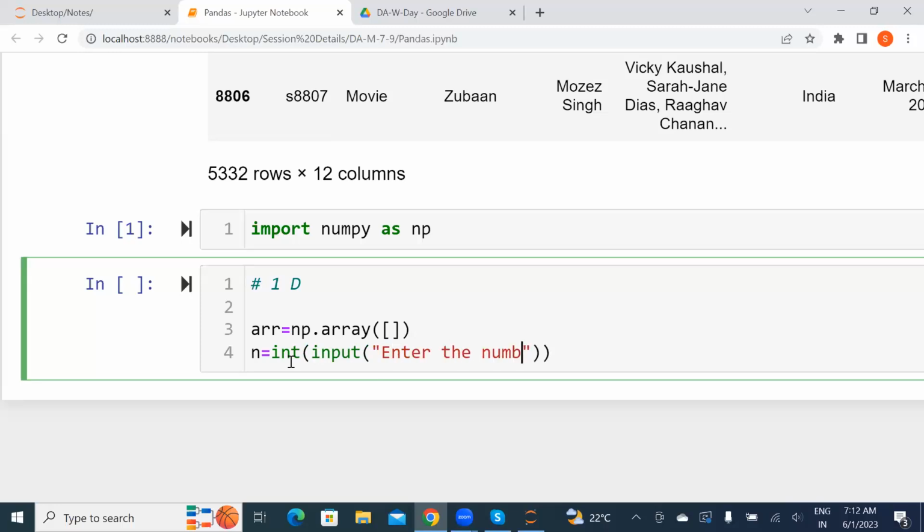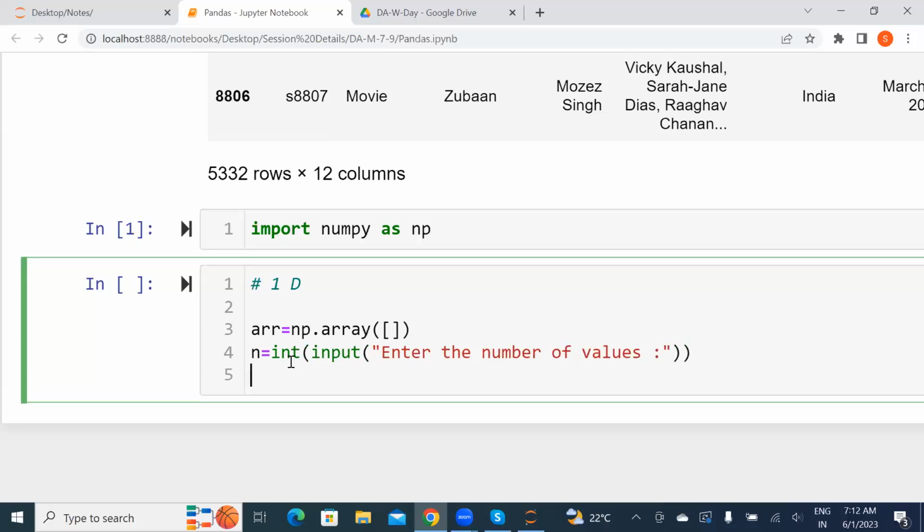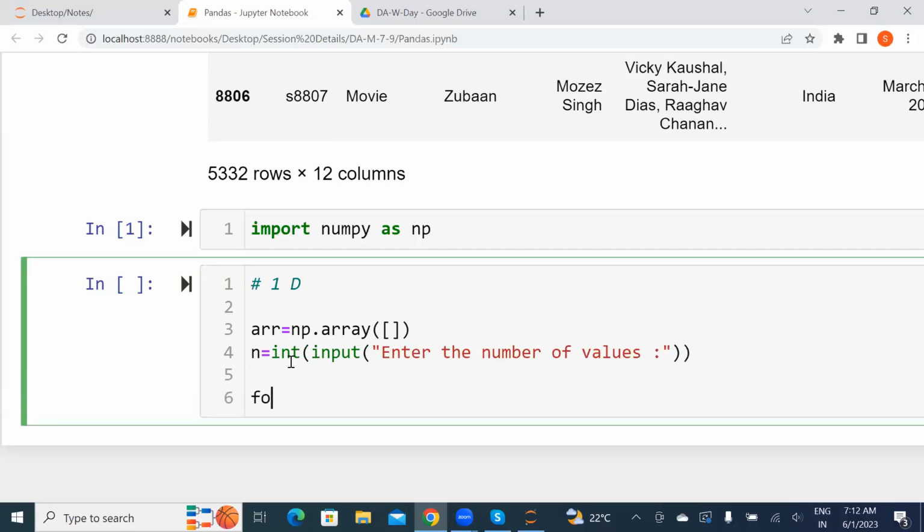Input: enter the number of values we wanted. We just ask the user for the n value. Now the main thing: because we are taking a matrix with multiple values, we need a for loop for that. Without a for loop, we can't take it. Like with a list, when we are using a list or string, we use the for loop to append the value. Same thing here for an array, we need to use a for loop, for i in range.